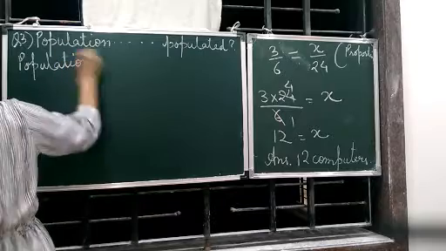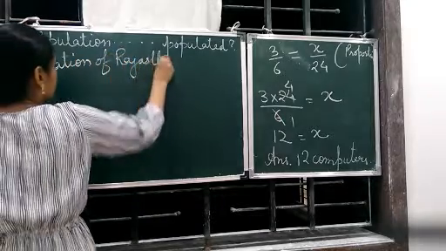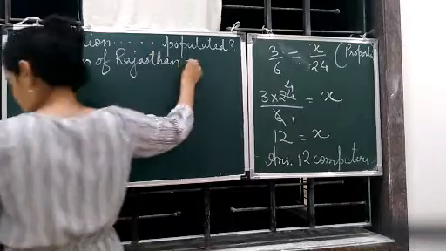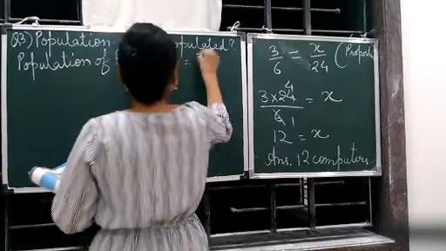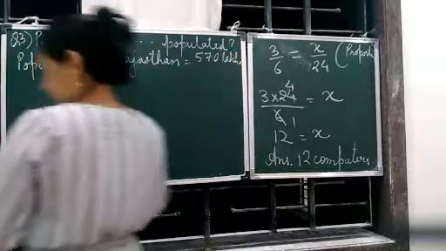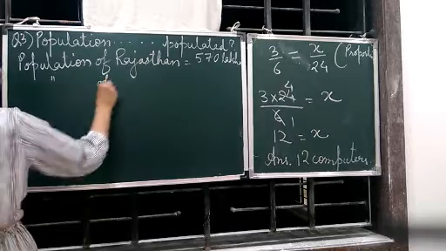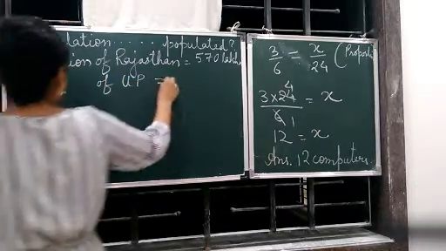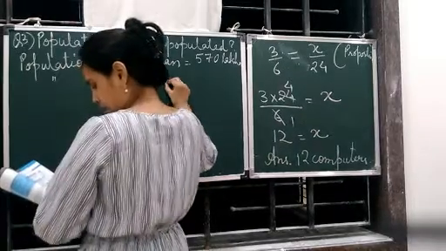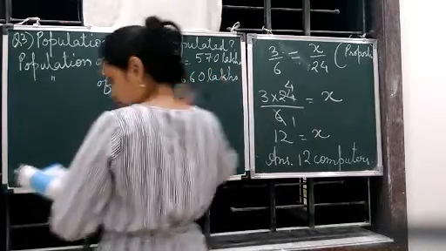So population of Rajasthan is how much? 570 lakhs. Then population of UP is 1660 lakhs.